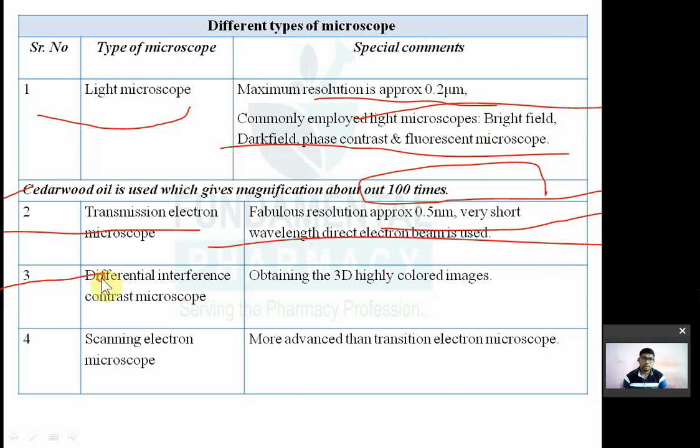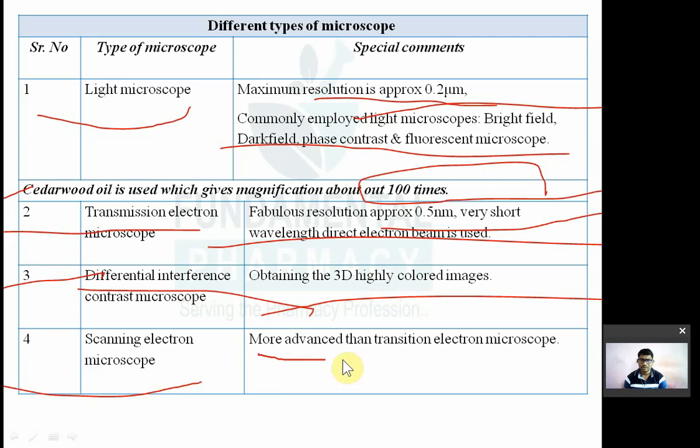Third, the differential interference contrast microscope. To obtain 3D and colored images, this microscope is used. Then the next one is the scanning electron microscope, more advanced than the transmission electron microscope.